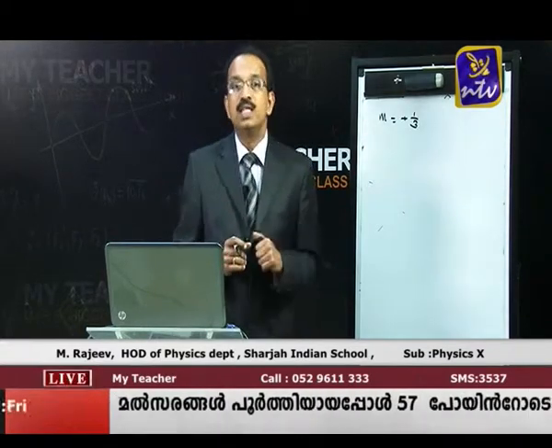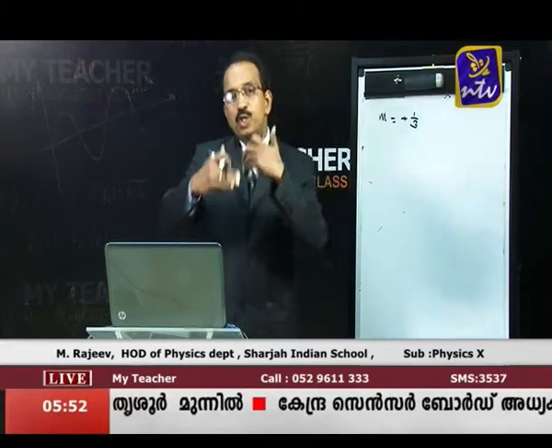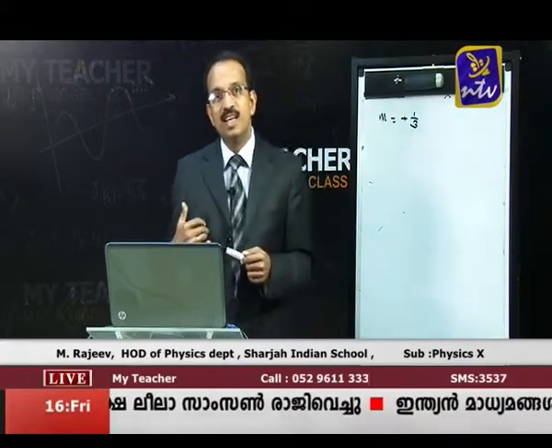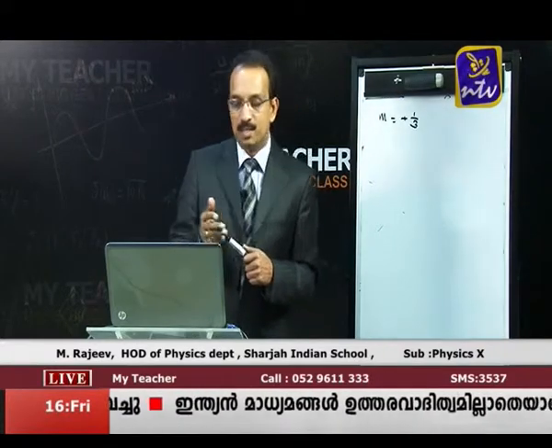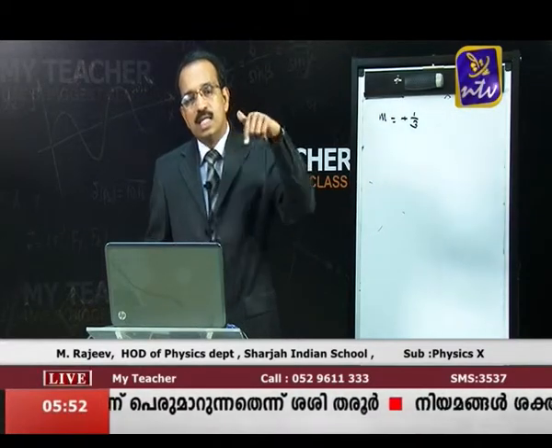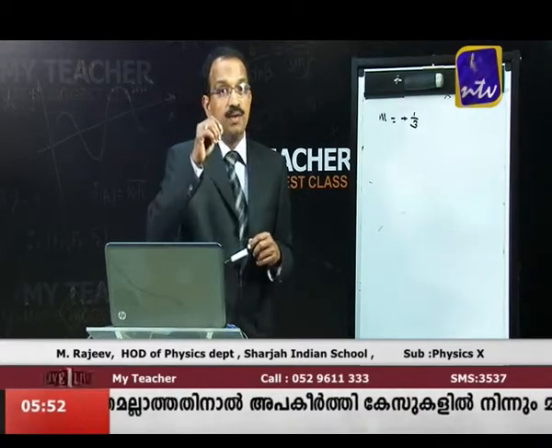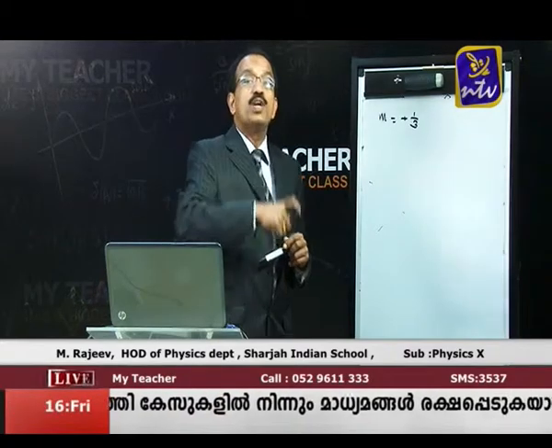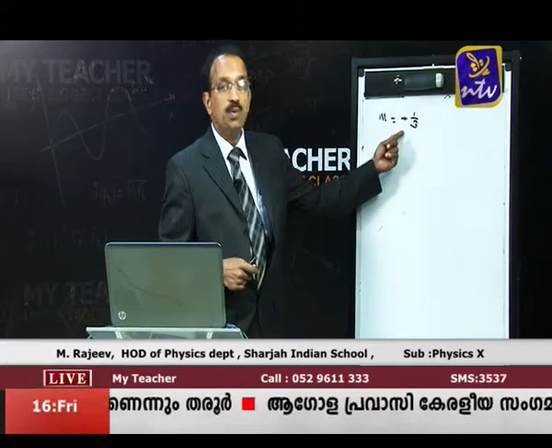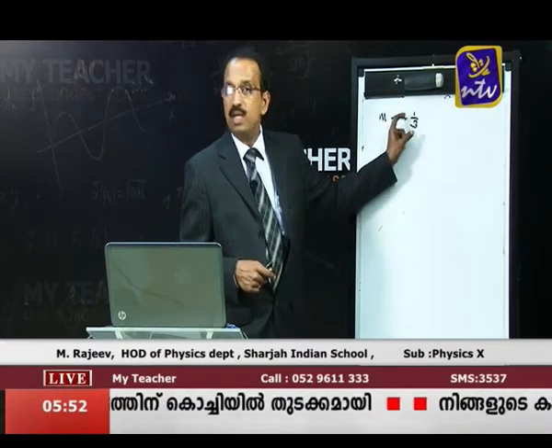So what do you understand from this? We get a diminished virtual image. Can you say which mirror will give you a diminished virtual image? Always remember, you might have seen the rear view mirrors of vehicles. Then in parking lots also we have such mirrors. It was shown in the video which we just saw. What kind of mirror is that? It is a convex mirror. So the rear view mirror is a convex mirror. A convex mirror only forms a virtual diminished image. From this value we see that the image is virtual, because positive, and diminished, because less than 1.